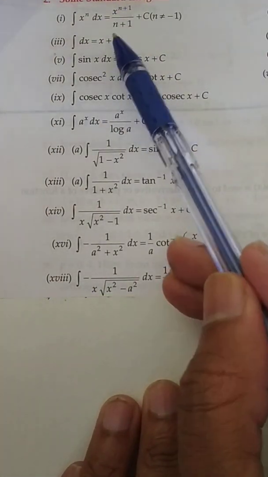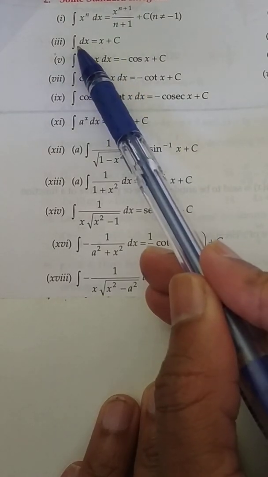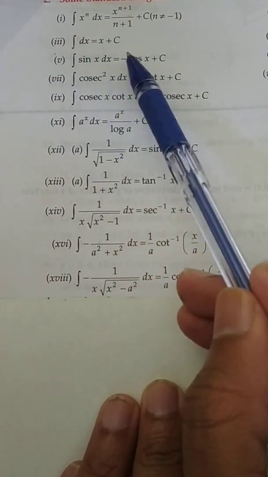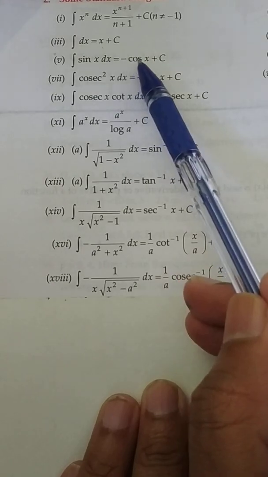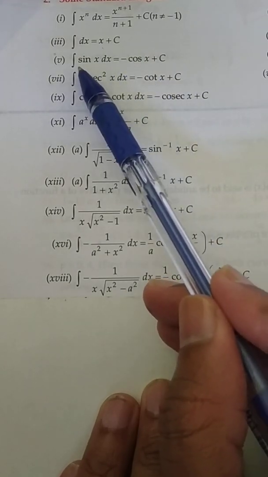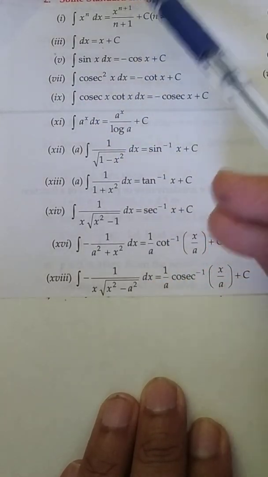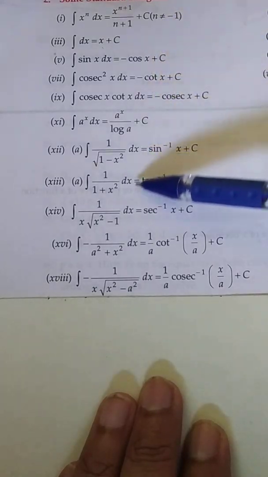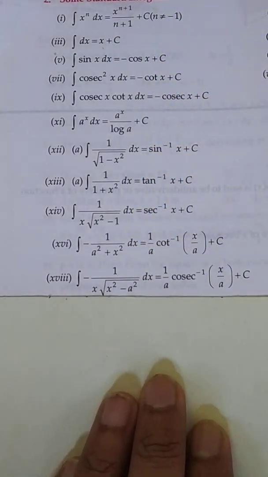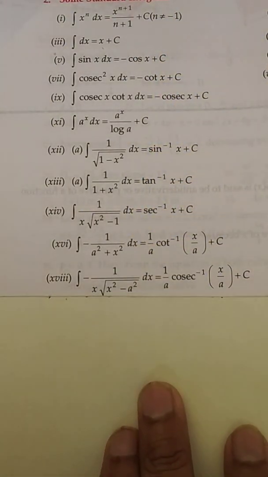Suppose I am asking what is the derivative of x, then it will be 1. So integration of 1 is x. Derivative of minus cos x is nothing but sin x. So integration of sin x is minus cos x. Likewise, you just note down all formulas and keep in mind all these formulas. Just for a minute you can pause this video and complete this.